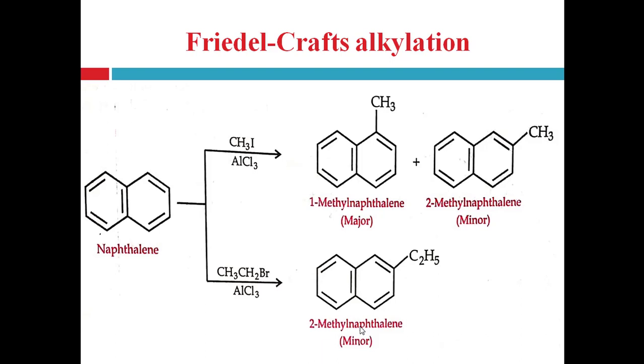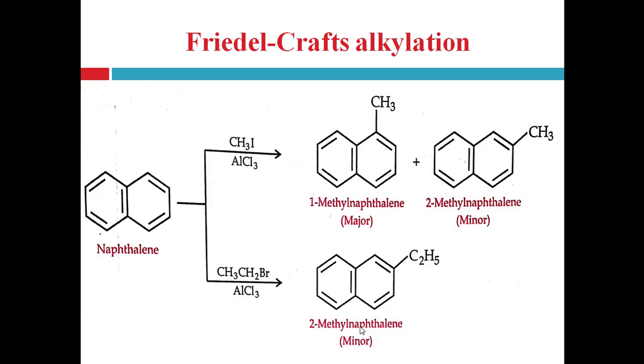Then Friedel-Crafts alkylation. Naphthalene undergoes Friedel-Crafts alkylation with methyl iodide as an alkylating agent and aluminum chloride as a catalyst and forms a mixture of two products, 1-methylnaphthalene and 2-methylnaphthalene. But the 1-substituted derivative is the major product.